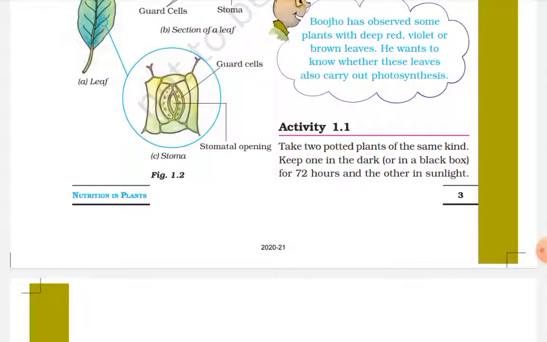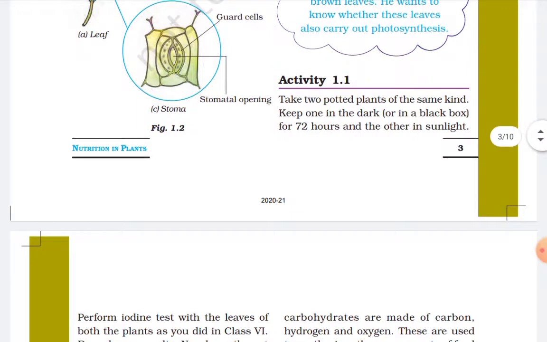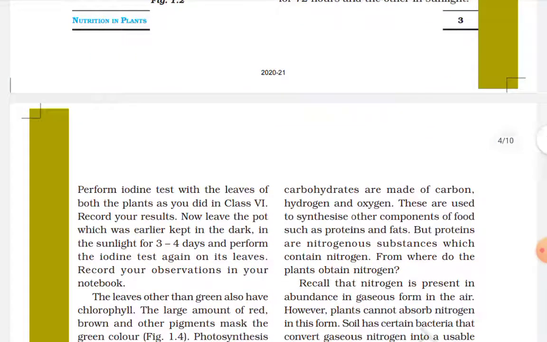Take two potted plants of the same kind. Keep one in the dark or in a black box for 72 hours and the other in the sunlight. Perform an iodine test with the leaves of both the plants, as you did in class 6th. This activity will show us what happens when we keep a plant in the dark for 72 hours, or 3 days.